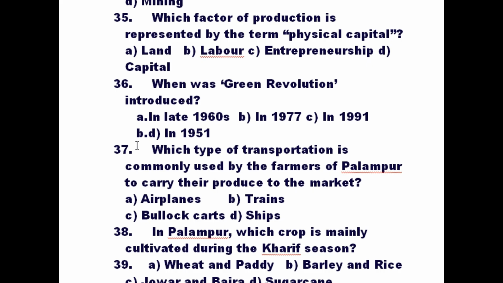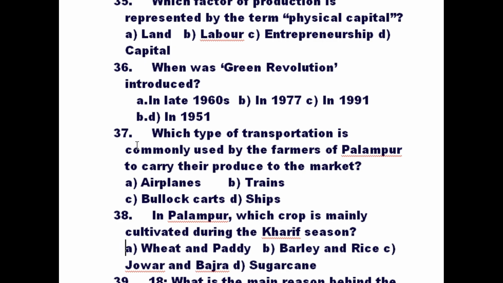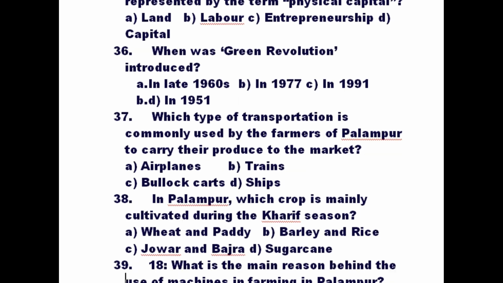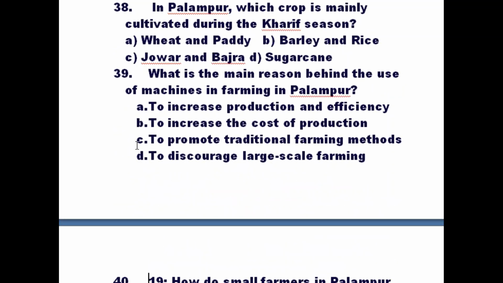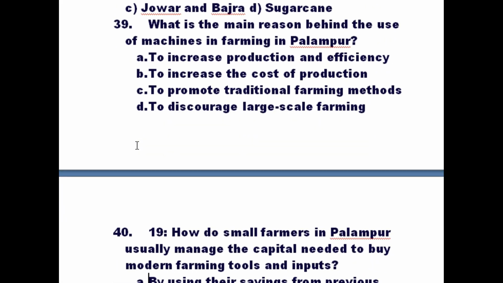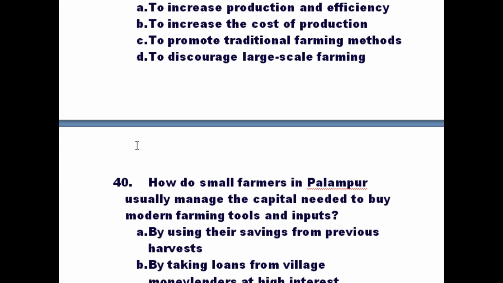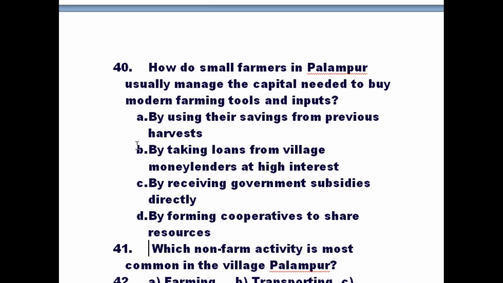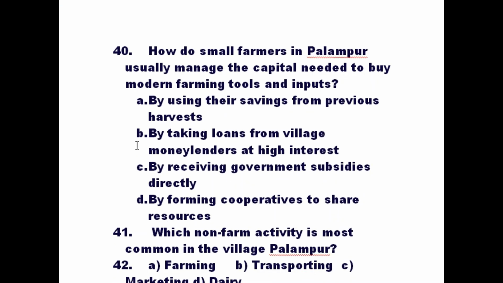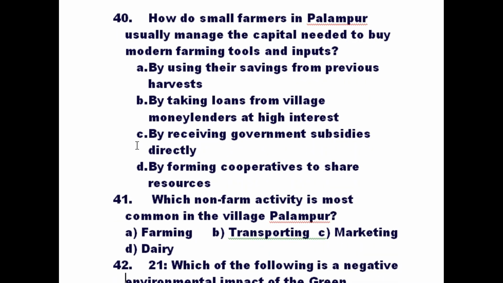Transportation question is next. Kharif crop, you have to mention. It was Rabi earlier, now it is Kharif. Why is machine used? What is the reason for machine being used? But how do small farmers get the capital? Okay, which non-farming activity is common? Write down fast.